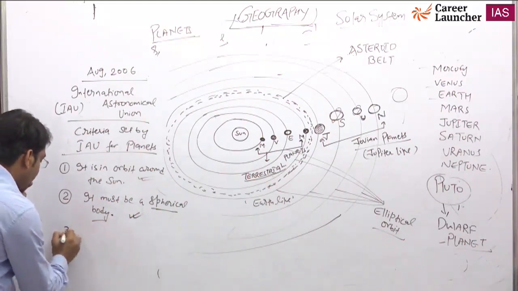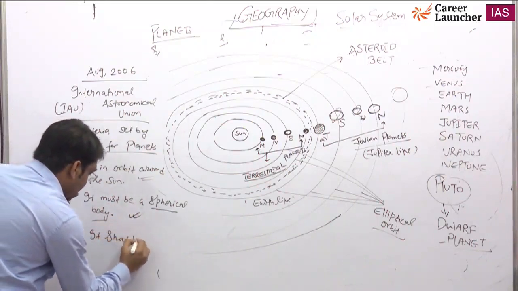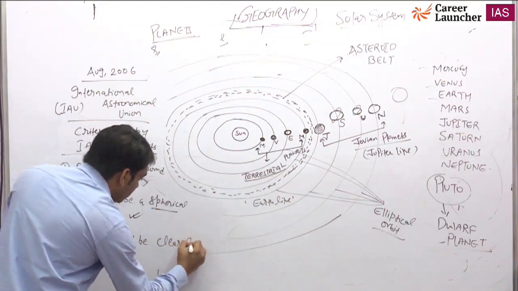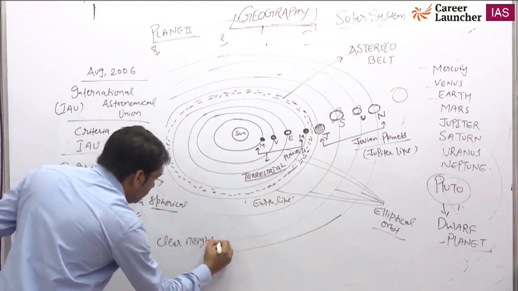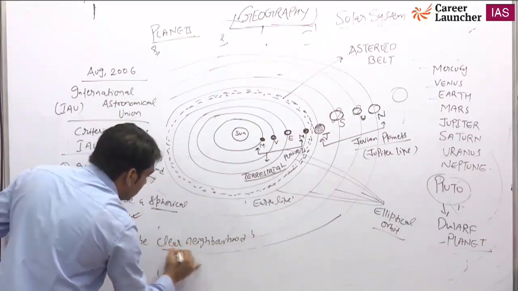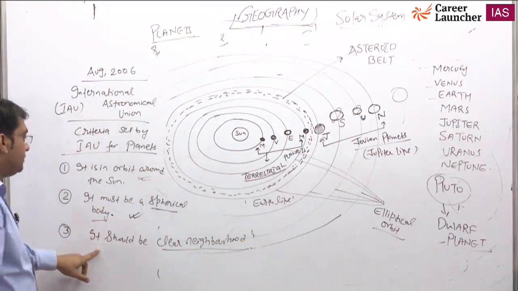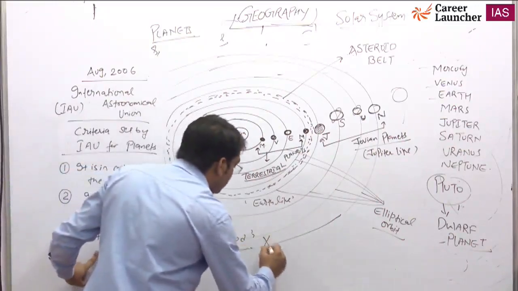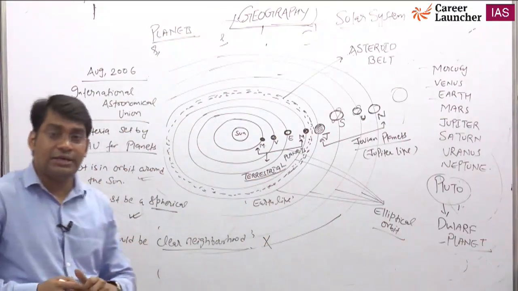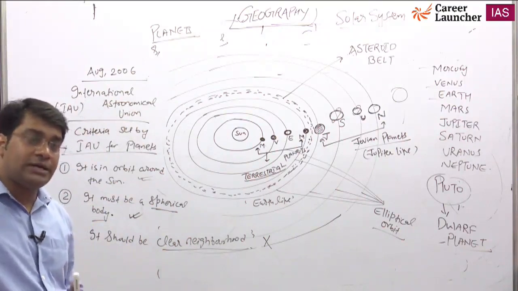The third one is that it should have a clear neighborhood. This is the third condition, which is not fulfilled by Pluto. It says that when the planet revolves around the Sun, it must have a clear neighborhood.